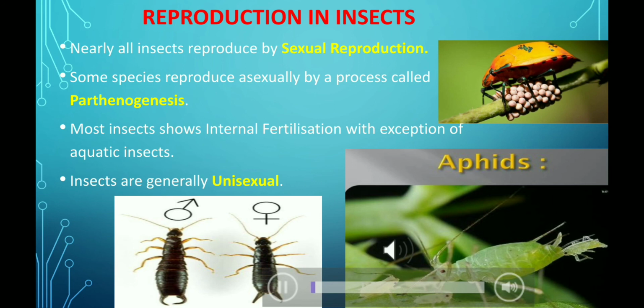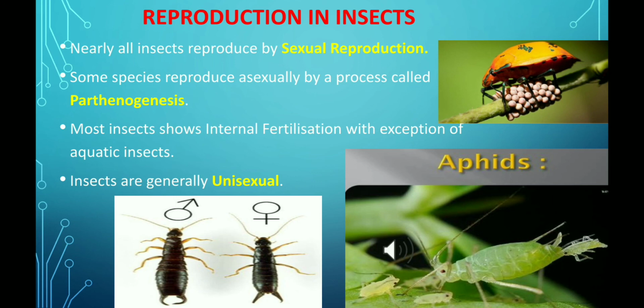If we talk about reproduction in insects, then nearly all insects reproduce sexually, which involves the formation and fusion of gametes. But there are also some species of insects that reproduce asexually by a process called parthenogenesis, in which a female's egg can produce a new organism without being fertilized by sperm. And the sexually reproducing insects show mainly internal fertilization, with the exception of some aquatic insects.